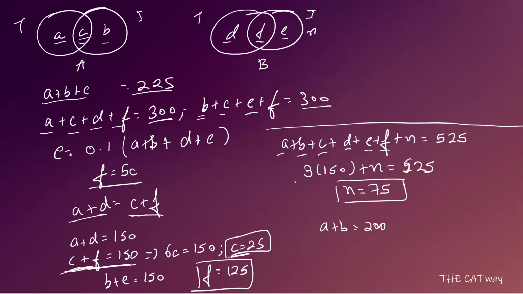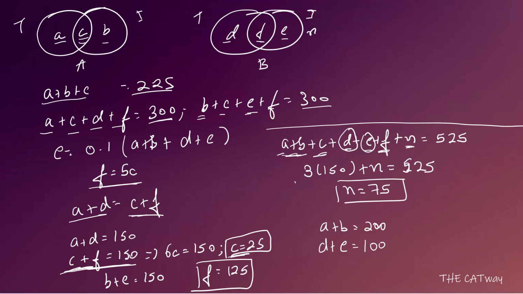Okay, we have been given that A plus B is equal to 200, and C plus F is equal to, let's say, 150. So the total will be 350. After that we have been given the value of N to be 75. So after adding it, the total will be 425. After it, what will be left? We will be left with D plus E. So we can say definitely that D plus E is equal to 100.